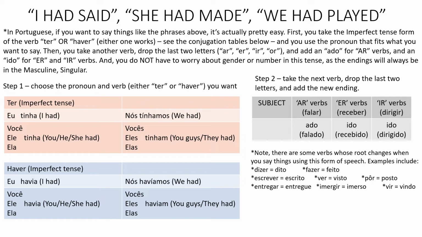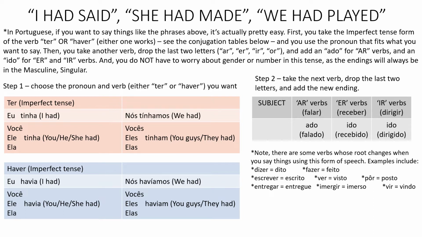Now there are a few verbs whose root changes when you use this form. Okay, dizer becomes dito, fazer becomes feito, escrever becomes escrito, ver becomes visto, pôr becomes posto, entregar becomes entregue, imergir becomes imerso, and vir becomes vindo. But other than that, if there are other AR, ER, IR verbs, the endings are ADO or IDO.